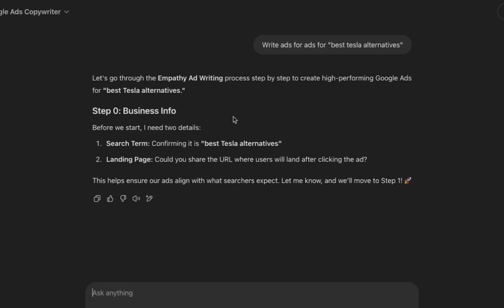So the first thing it's asking us, it's already got the keywords. It's saying it's going to use the empathy ad writing process. First thing it needs, the search term, it's got it. Then the landing page. Will you please share a page where users will land after clicking the ad? The reason why it needs this information is so that it can tailor the ads to the landing page.